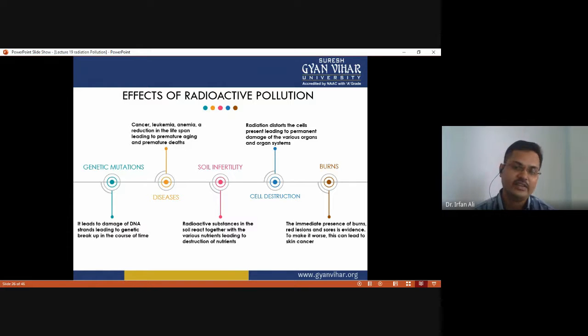And soil fertility: the radioactive substances in the soil react with the various nutrients, leading to the destruction of nutrients. And cell destruction: the radiation destroys the cells present, leading to the permanent damage of the various organs and organ systems. And burns: the immediate presence of burns, red lesions, and sores is evidence, and to make it worse, this can lead to skin cancer. Okay, so these are the major effects of radiation pollution.